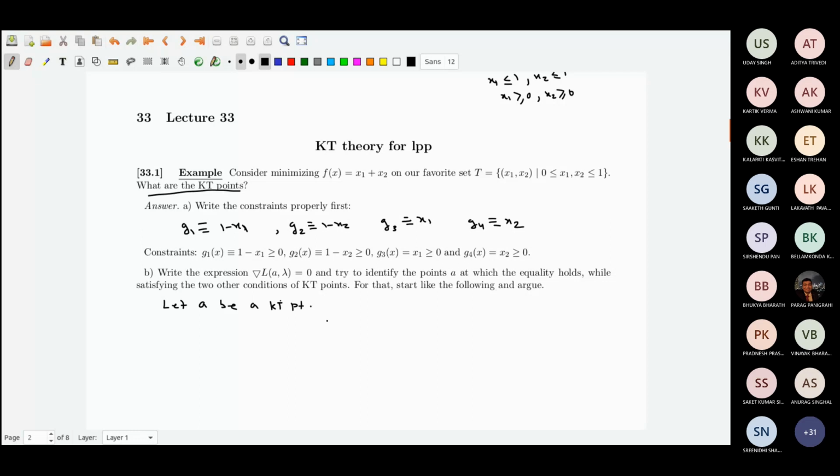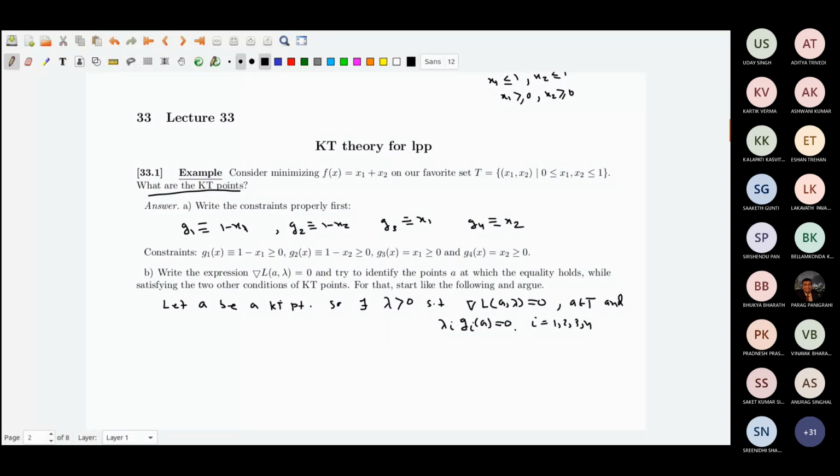There exists, right now we do not have W, there exists lambda greater than or equal to 0, lambda is a vector, such that grad L(A, lambda) is equal to 0, and A belongs to T, it's in the feasible set. And lambda i Gi(A) equals 0 for i equal to 1, 2, 3, 4.